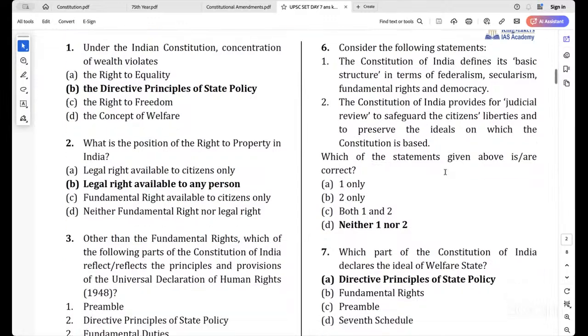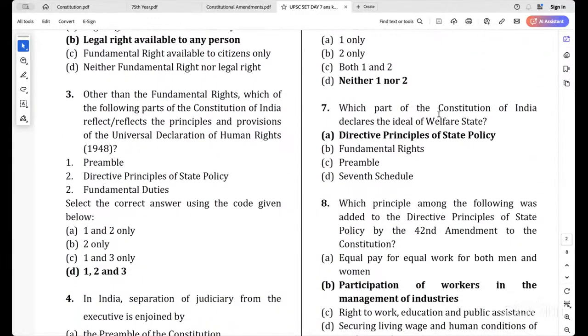Clear? The next one. Which part of the Constitution of India declares the ideal of welfare state? This is a straight question. See, some questions will be very simple. You just need to read it and answer, nothing else. Okay. So this is Directive Principles of State Policy.